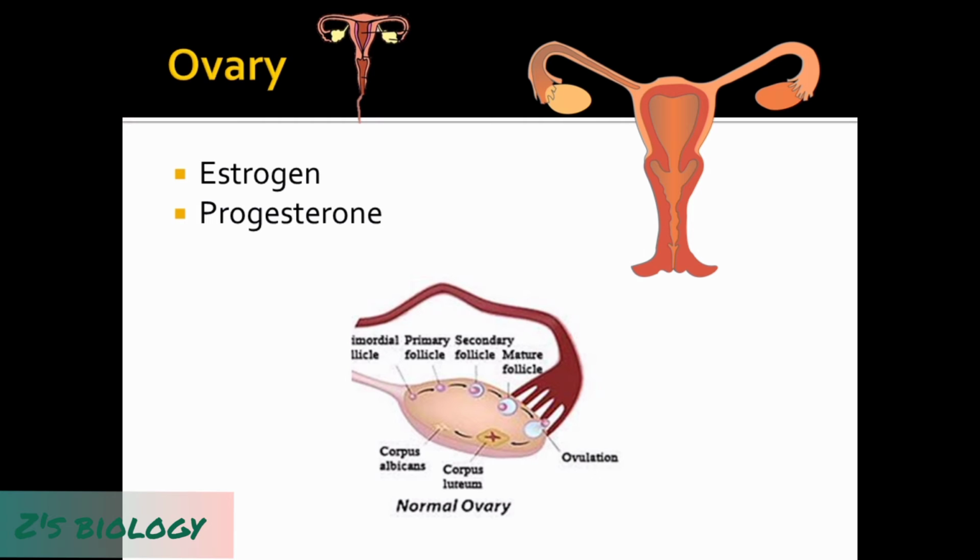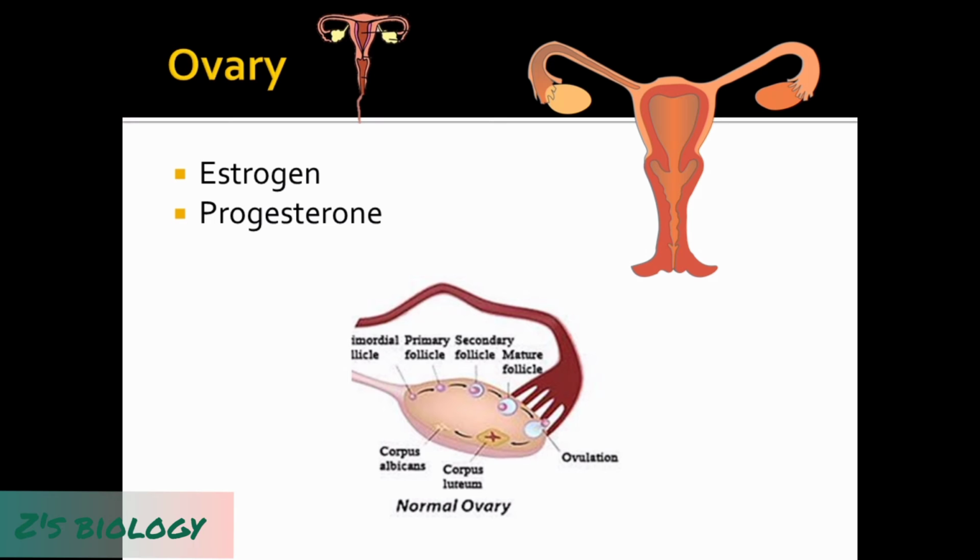The primordial follicles are converted into vesicular follicles, and finally the matured Graafian follicle. All these processes are done under the stimulation of FSH, and as a result of the maturation of the ovum, the hormone estrogen is released by the ovaries.